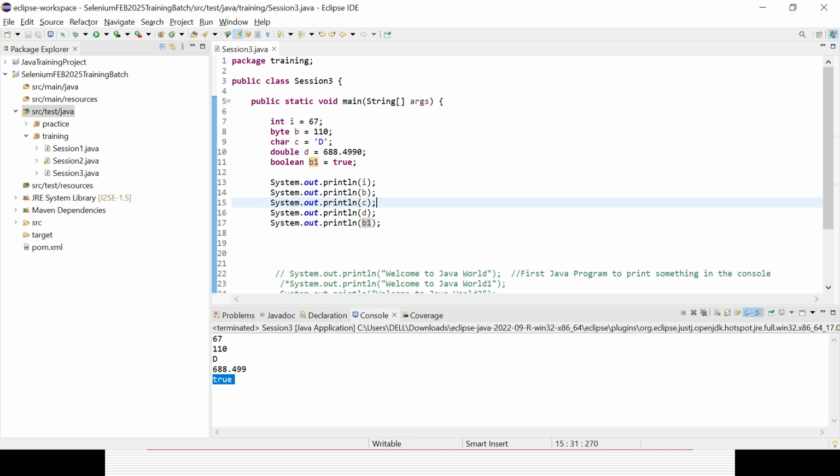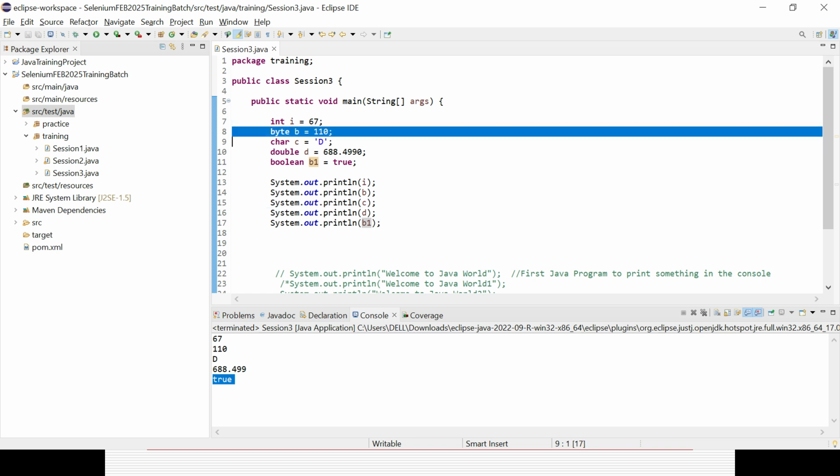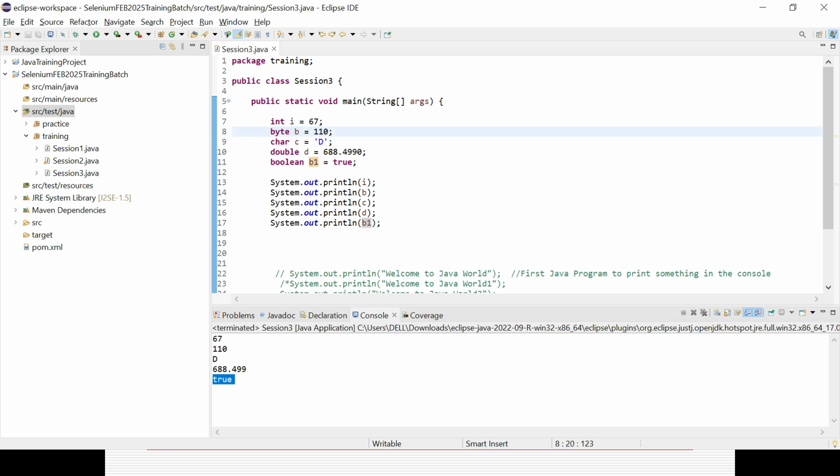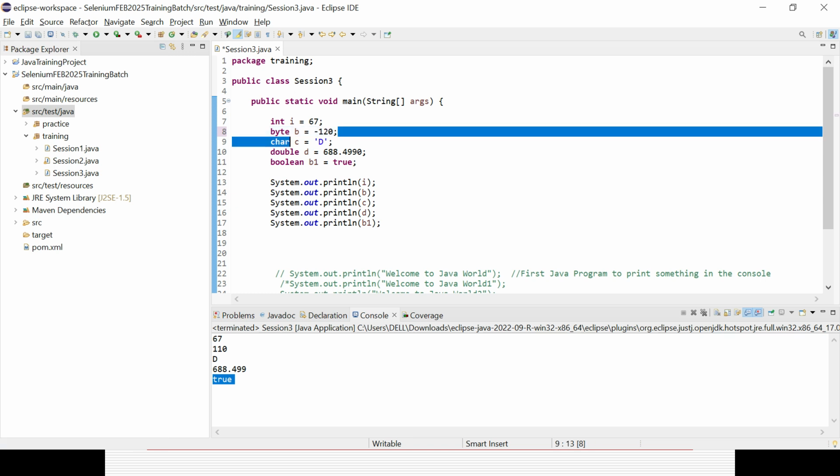Next, a couple of things will be covered in the upcoming session. What is the byte length I told you? It is minus 128 to 127, 2 to the power 8. So let's give it 140 and see what happens. You can see an error message immediately. Why? Because of a type mismatch: byte does not cover that range, so you need to convert it to integer. If you have minus 120, it should still work, because it is within the range.